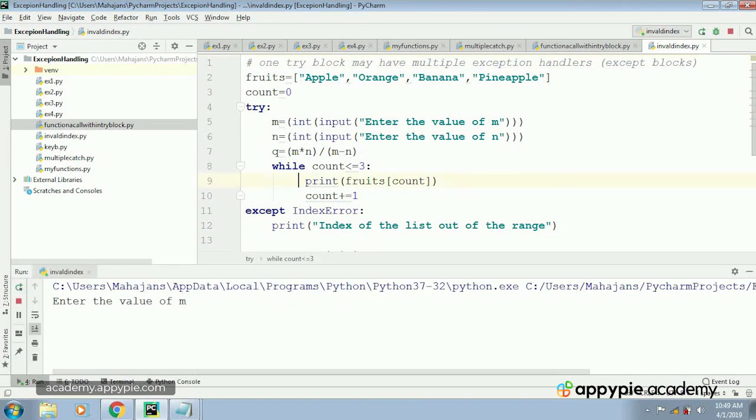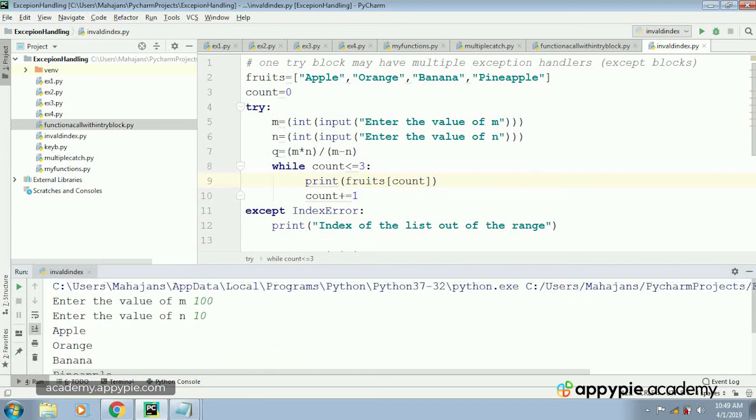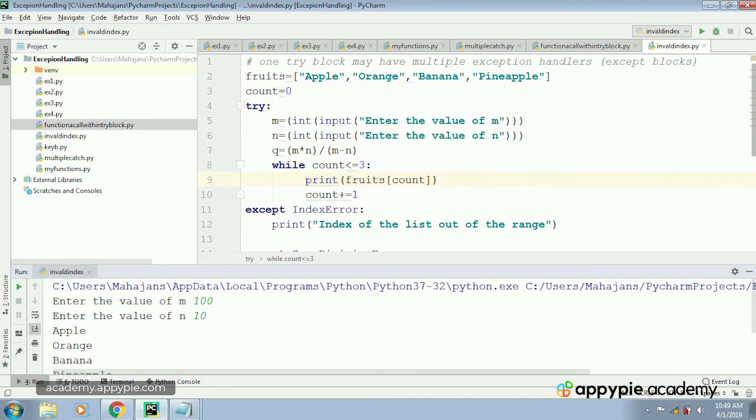Enter the value of m. I'm going to give suppose 100, and this is 10. As you can see, this program has been executed successfully because the values given are 100 and 10, and the division will take place with 90.